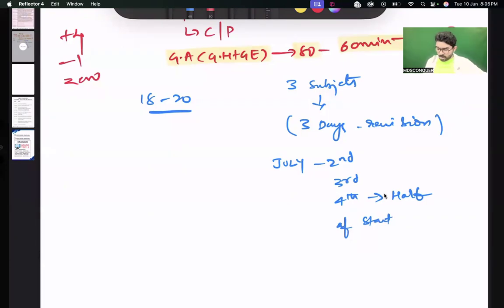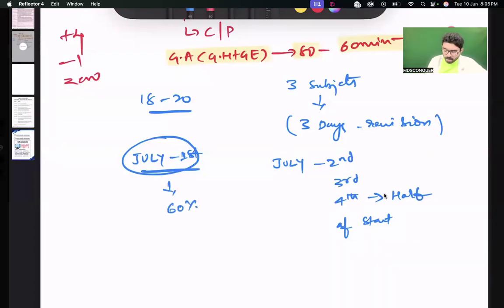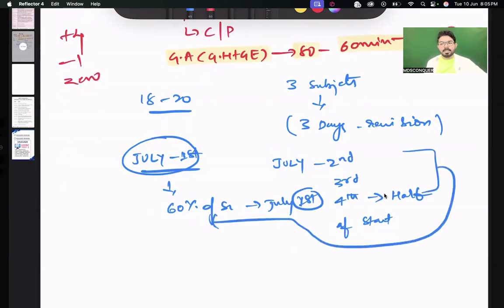So your dead end is July 1st. What you have to do is, whatever the syllabus is done, for example, you're done with only 60% of the syllabus by July 1st. From July 2nd, that is these 2.5 days, you have to revise this 60%.